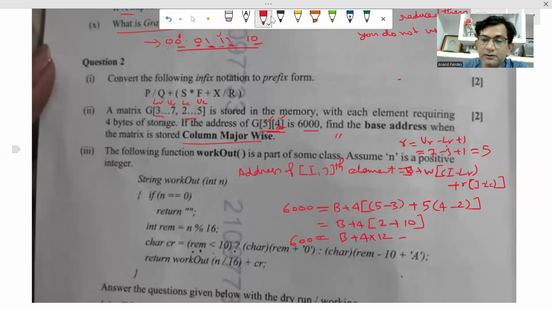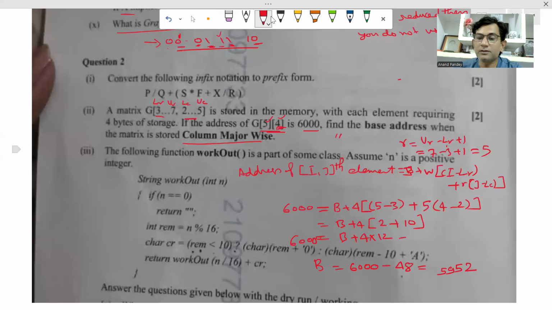So then we'll solve further. B equal to 6000 minus 48. So it will be 5952.